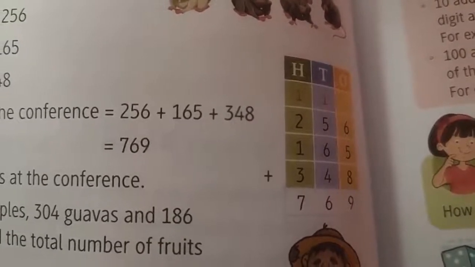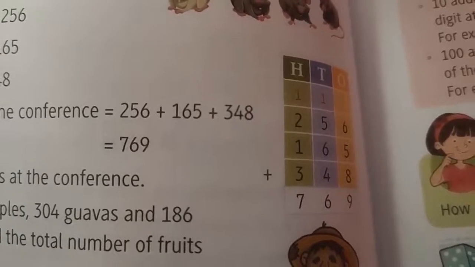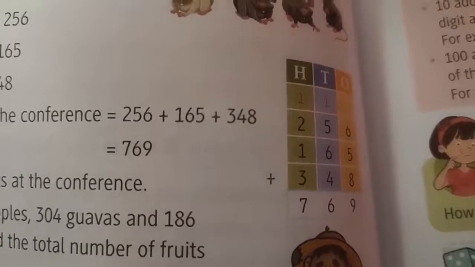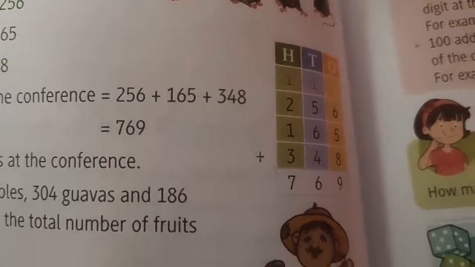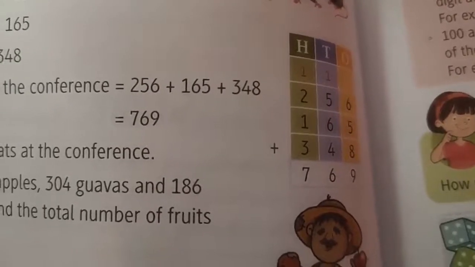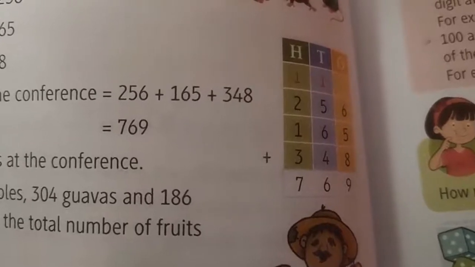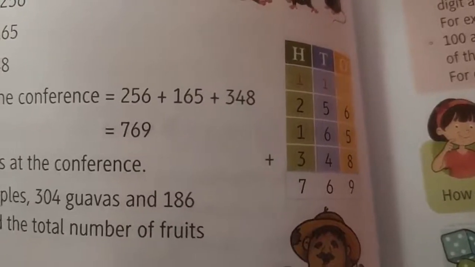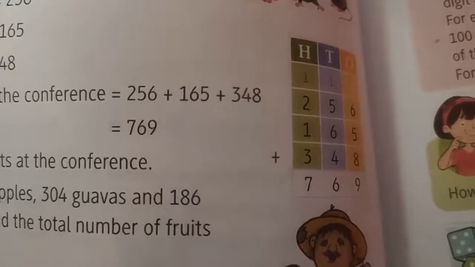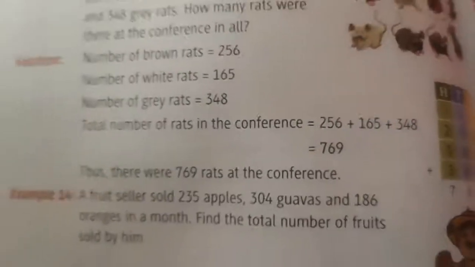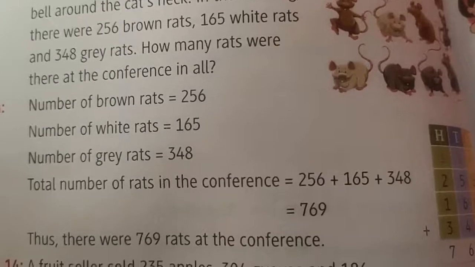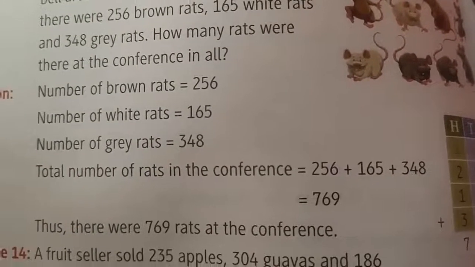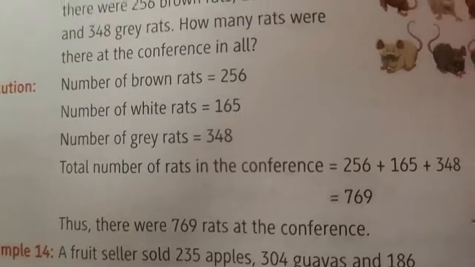At the hundreds place also 1 is written and tens place also 1 is written. So when we do the calculation, the answer we get is 769. In this way you can solve on your blackboard or your rough notebook also. So at the last we write, there were 769 rats at the conference.